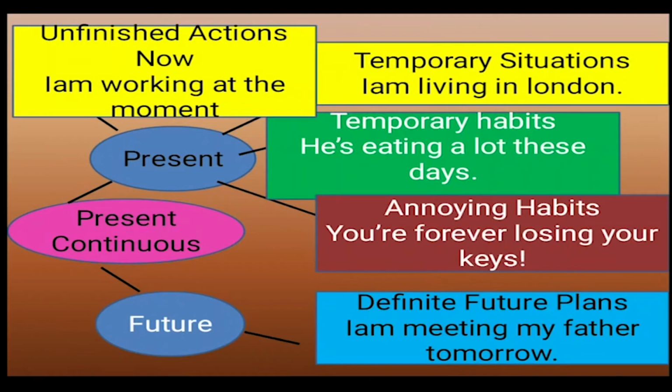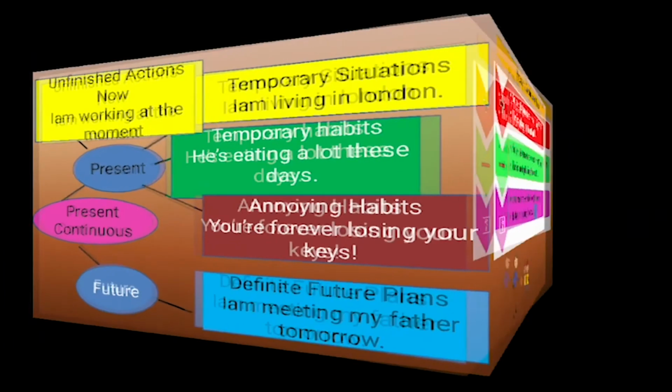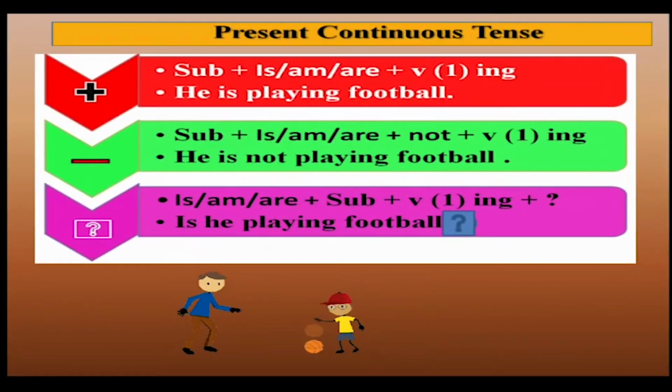For future, when you talk about definite future plans, then instead of the simple future, we use the present continuous tense. For example, I am meeting my father tomorrow. So, in place of I will meet my father tomorrow, you would say I am meeting my father tomorrow. Now let's have a look at the structure of the present continuous tense for all the three types of sentences, that is the affirmative, negative and interrogative.